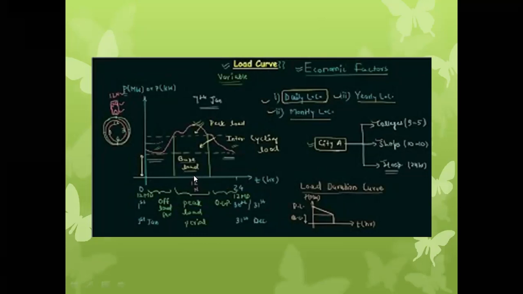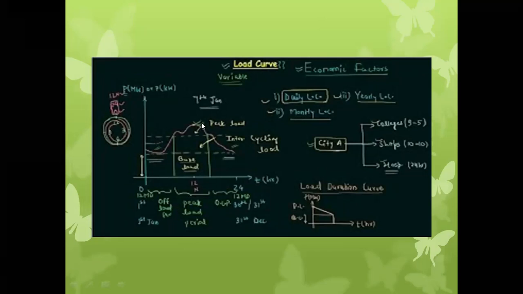Once the lunch is over, there is again a sudden increase in the load on the power plant. The maximum point will be observed over here, and the corresponding load will be over here. This peak point on the load curve is nothing but the peak load. After the peak point, whenever the time is 3 p.m. or 4 p.m., there is a small decrease in the load.